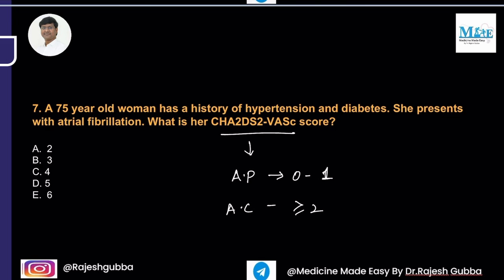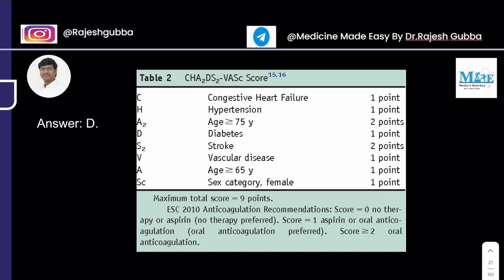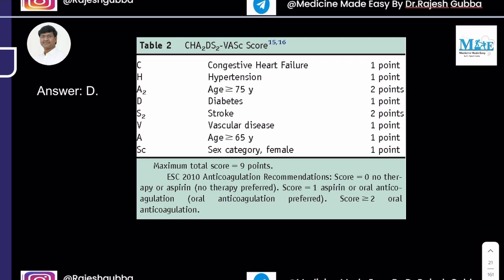So this is your CHA2DS2-VASc scoring system. C stands for congestive heart failure, 1 point; hypertension, 1 point; age 75 years or more, 2 points; diabetes, 1 point; stroke, 2 points; vascular disease, 1 point; age 65 years or more, 1 point; female gender, 1 point.